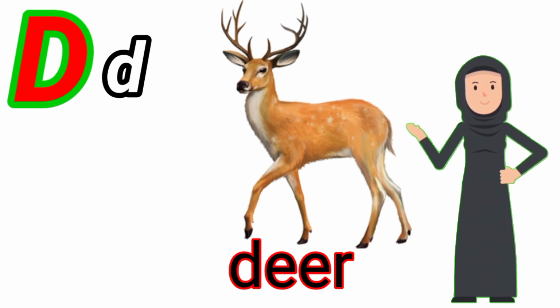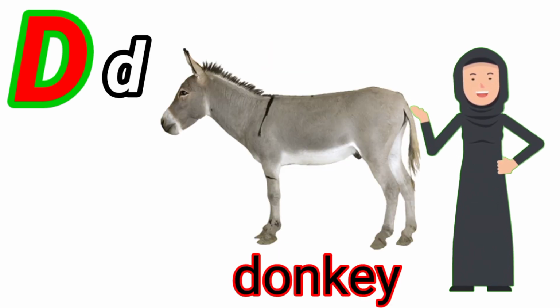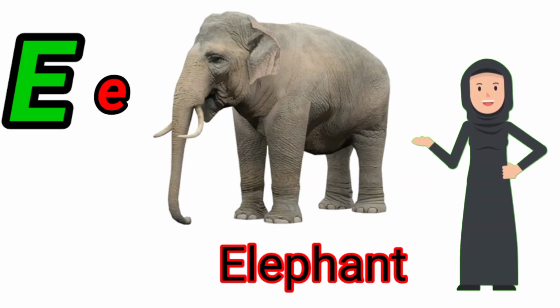D is for deer, and D is for dog. D is for donkey. E is for elephant.